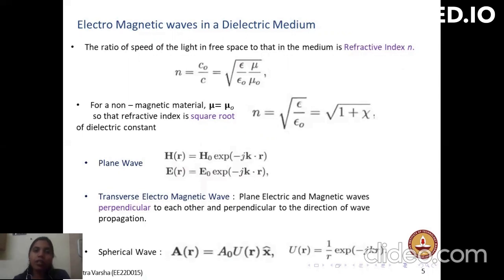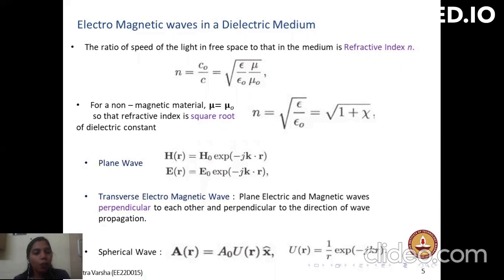The ratio of the speed of light in free space to that in a medium is the refractive index. For a non-magnetic material where permeability is considered as free space permeability, we can say that refractive index is the square root of the dielectric constant.